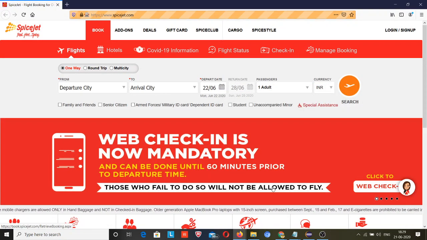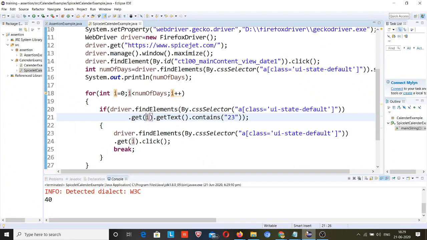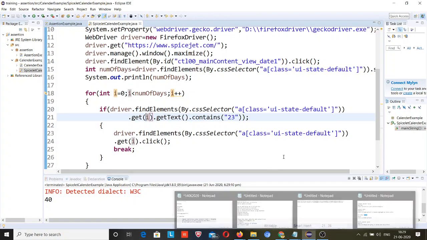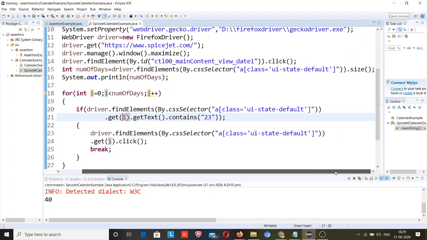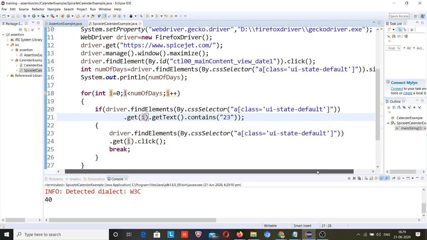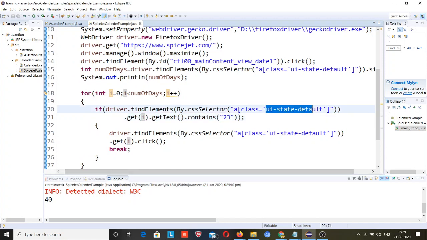Okay. Oh, why did this click on 22? ui-state-default. Let me check. If class name ui-state-default.